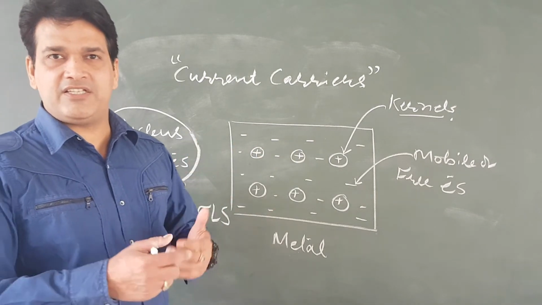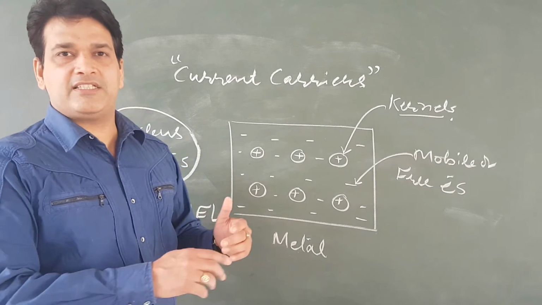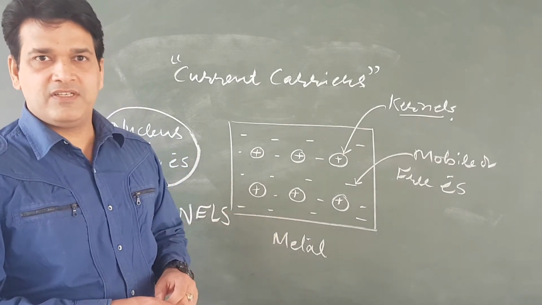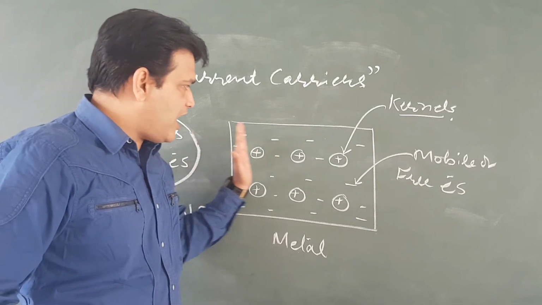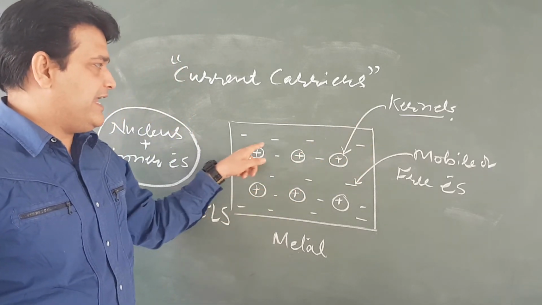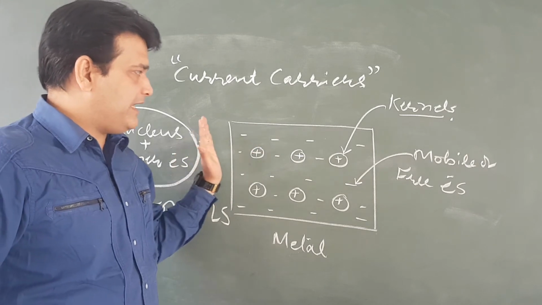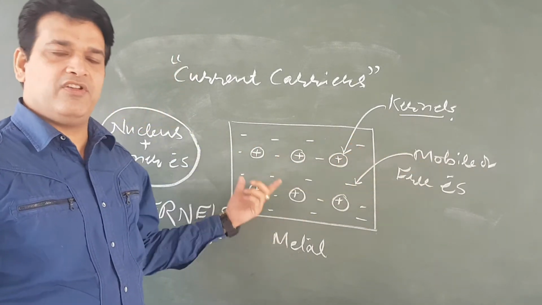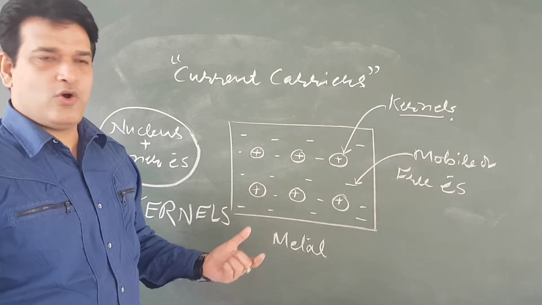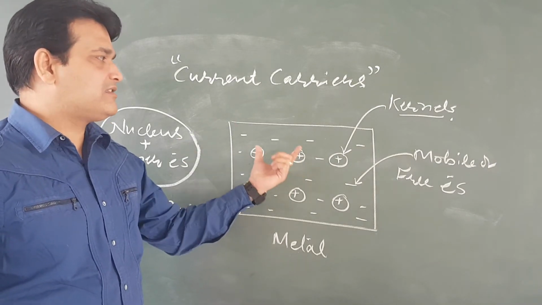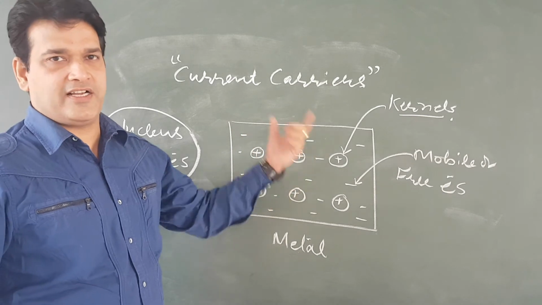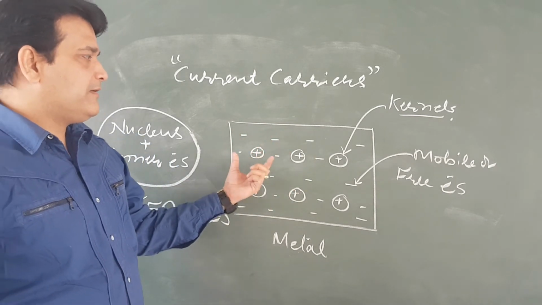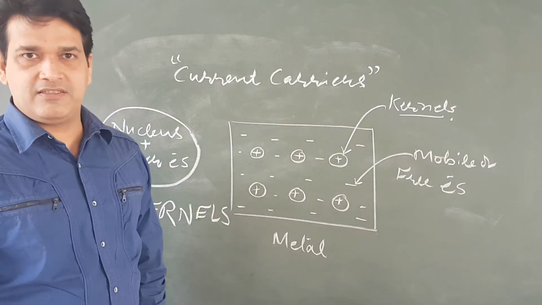And what is the definition of current? It is the flow of charge or rate of flow of charge. So when negatively charged mobile electrons move, there will be electric current and hence metals will show electric conduction. So this is the cause of conduction in metals.